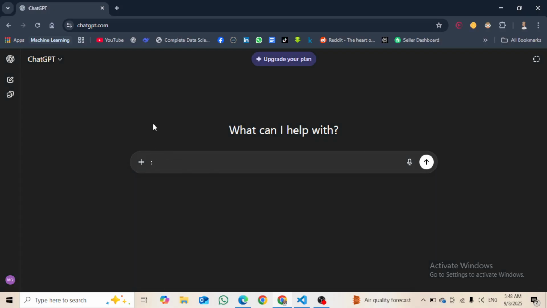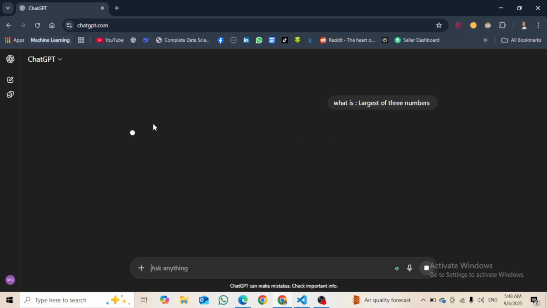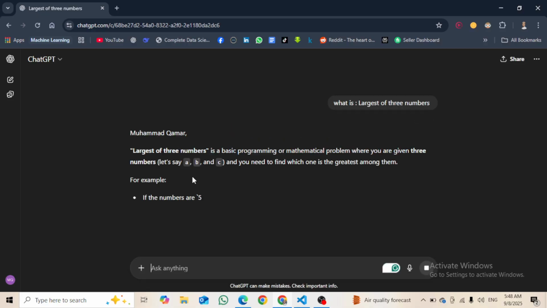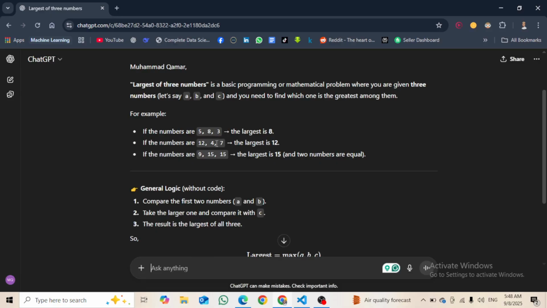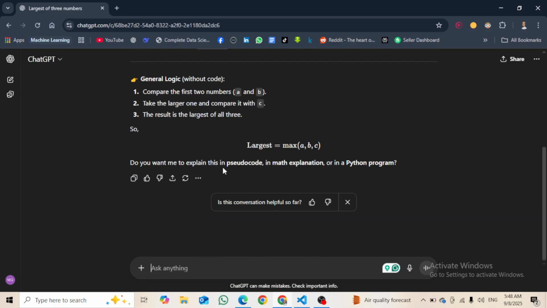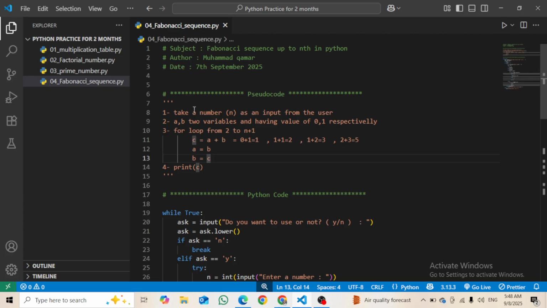So first of all, what is the largest of 3 numbers? Basically, the largest of 3 numbers is like this, which we all know, right? So what we can do is make a new file here.